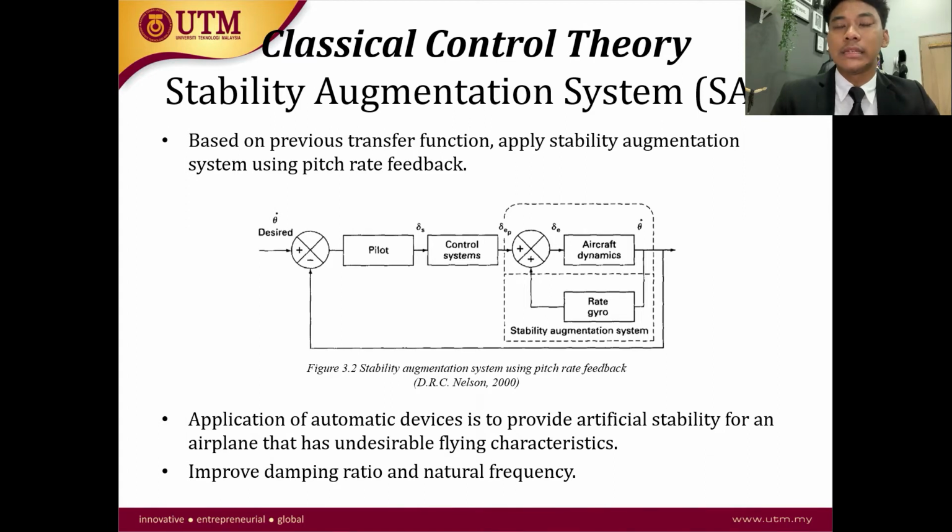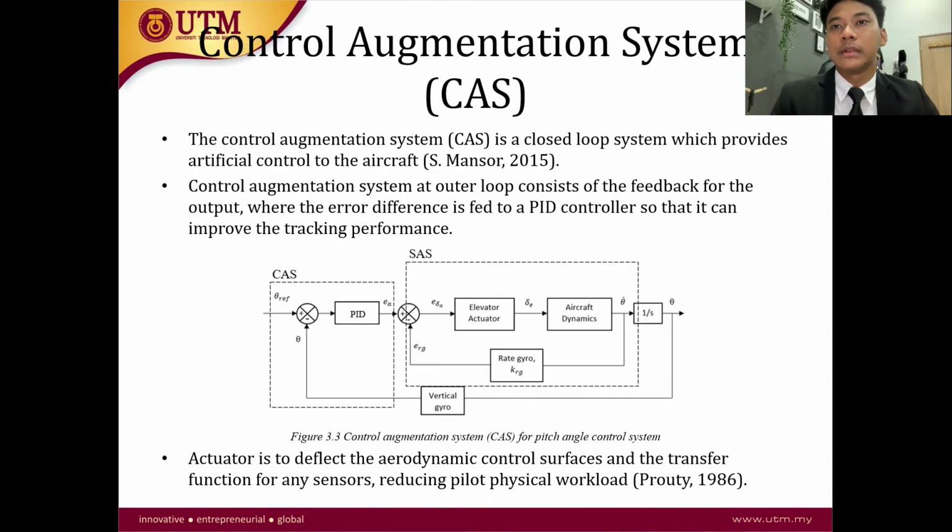In the classical control theory, the stability augmentation system uses a pitch rate feedback for the pitch angle system. It can improve the damping ratio and also the natural frequency. Meanwhile, the control augmentation system also consists of a feedback for the output, where the error difference is fed to a PID controller so that it can improve the tracking performance. So I'm using a PID controller in the control augmentation system at the outer loop.